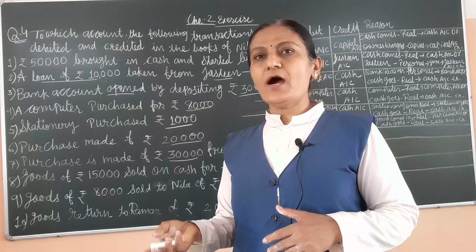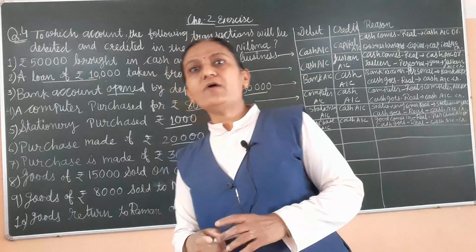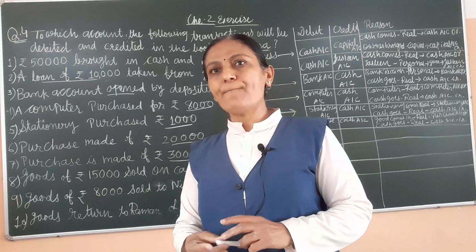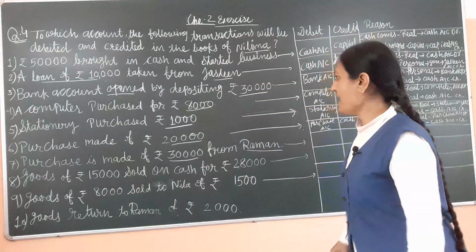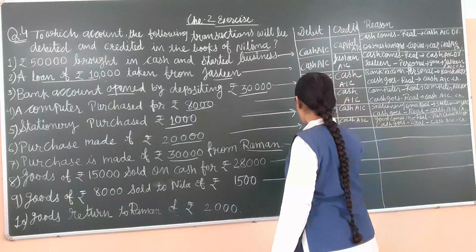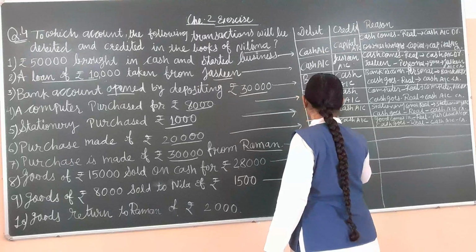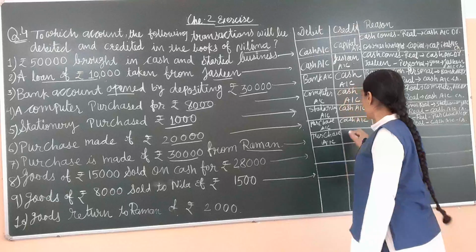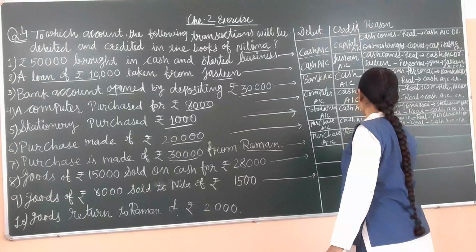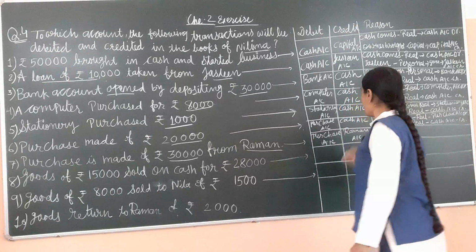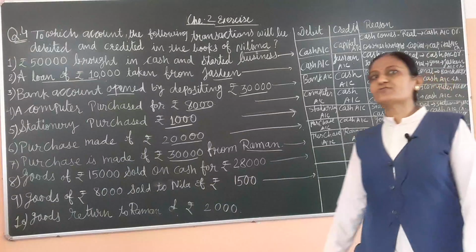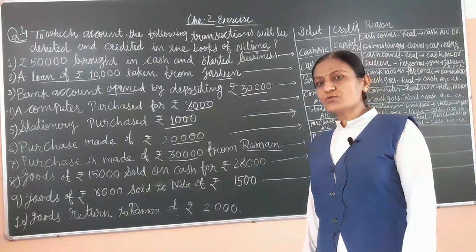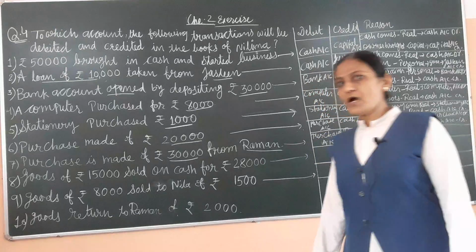Raman is the giver, and so giver always credit. So credit the giver. We use the personal account rule. Here we have to write purchase account because goods comes in the business unit and here Raman is the giver. So we credit the Raman account because Raman is the person and so we use the rule of the personal account, and so credit the giver.